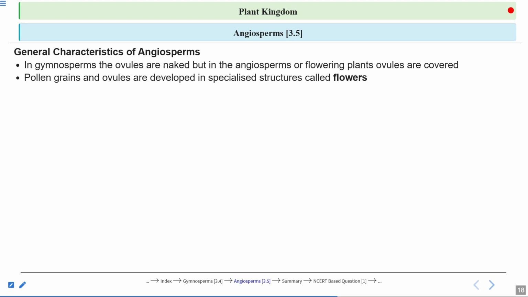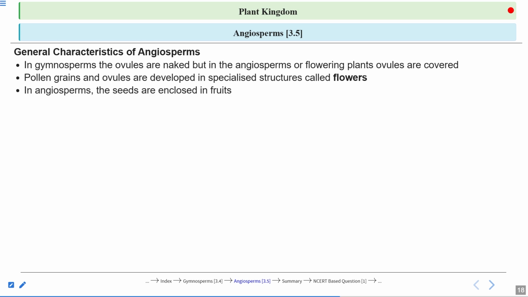Pollen grains and ovules are developed in specialized structures that are called flowers. So instead of forming strobili or cone-like structures, in the case of angiosperms, what is formed? Flowers. And these flowers have male and female reproductive structures. Inside the male reproductive structure there is formation of pollen grains, and inside the female reproductive structure there is formation of ovules, right?